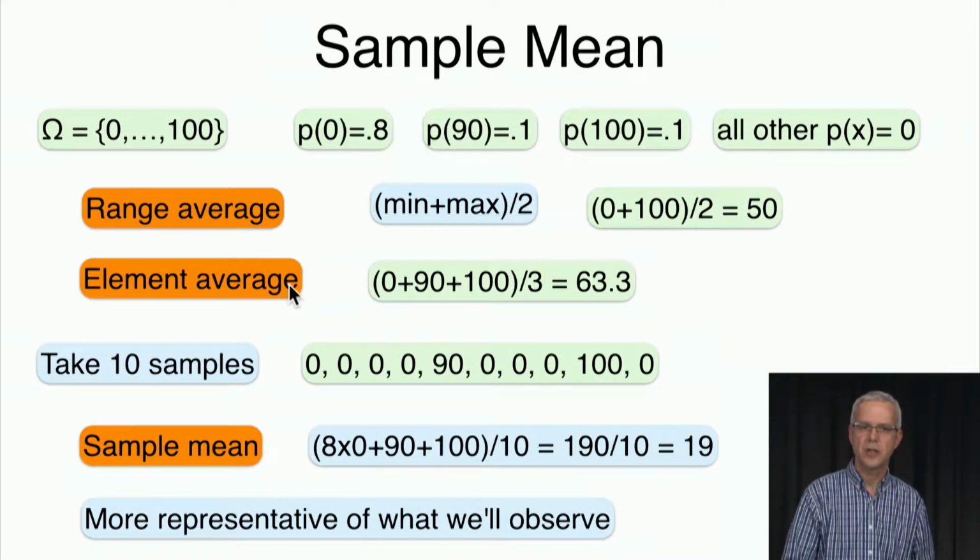Also, the average element is not representative because 100 has very different probability from 0, and this one does not take it into account. The sample mean, on the other hand, is what we'll actually observe in practice, and that's what we care about. So this is what we want to figure out.